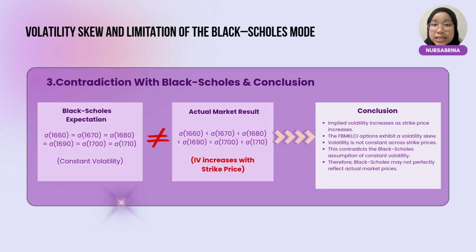On this final slide, we can see a clear contradiction which proves that the equal sign in theory becomes a less than sign in reality. Because implied volatility rises with the strike price, using a single constant number would lead to a mispriced option. Ultimately, while Black-Scholes is a vital foundation, this skew shows why traders must use dynamic volatility surfaces to reflect the true demand and risk of the actual market.